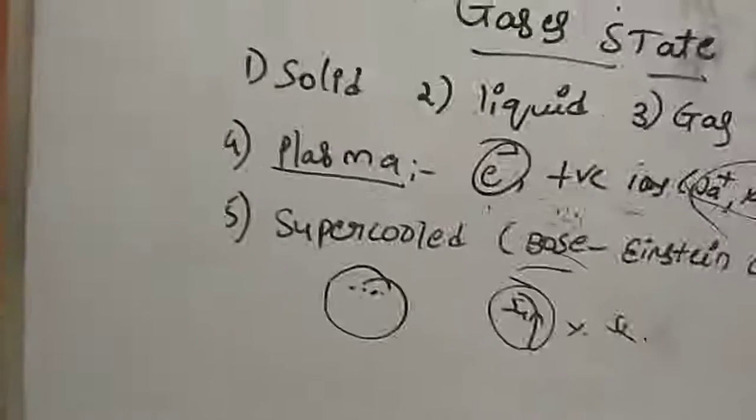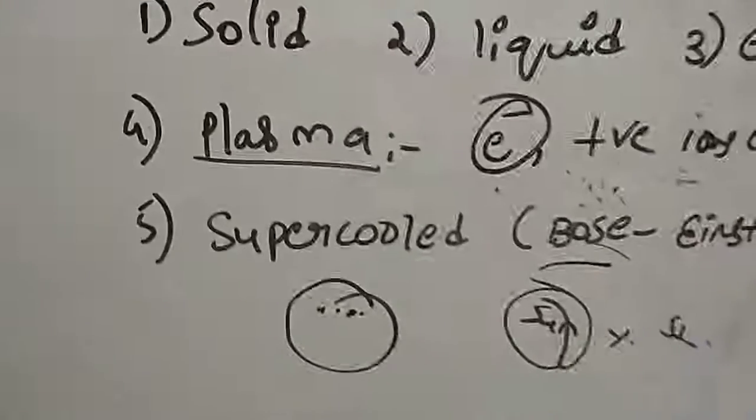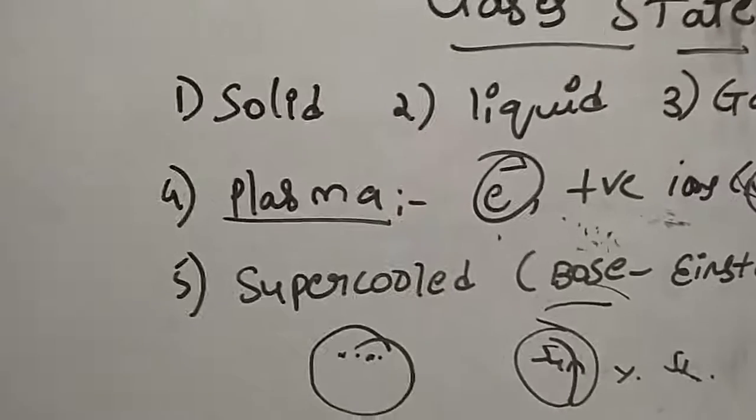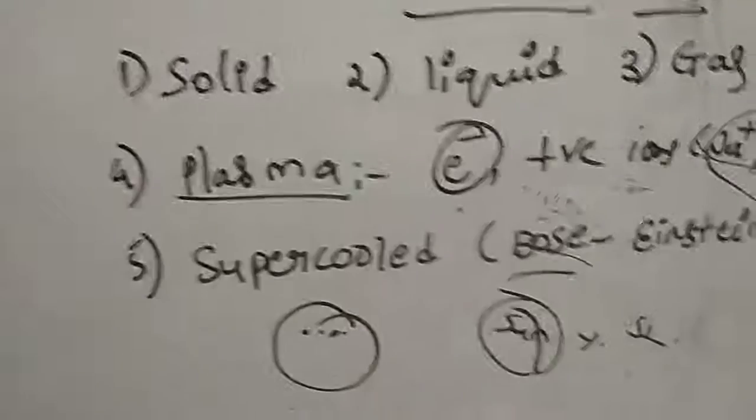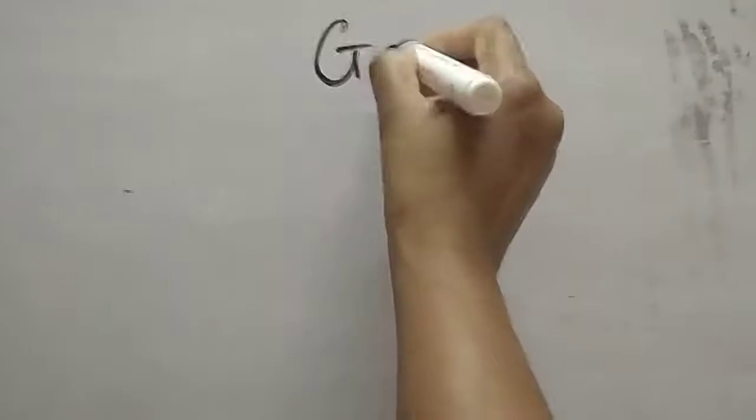So a total of 5 states exist: solid state, liquid state, gaseous state, plasma state, and supercooled state, which we can also call the Bose-Einstein condensate state. So I am taking the gaseous state. We'll study the gaseous state: what a gas is and what the properties of gases are.